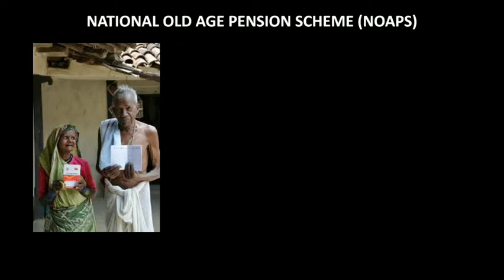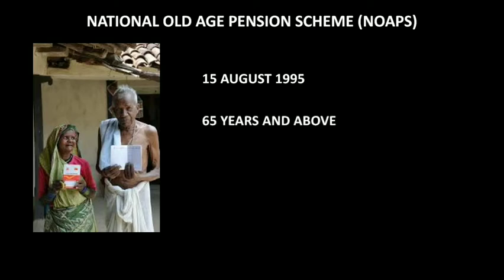They could not look after themselves. These people can avail loans, and they can get a monthly pension of about 200 rupees a month. This pension is given by the central government of India in order to improve the condition of old age people in India.